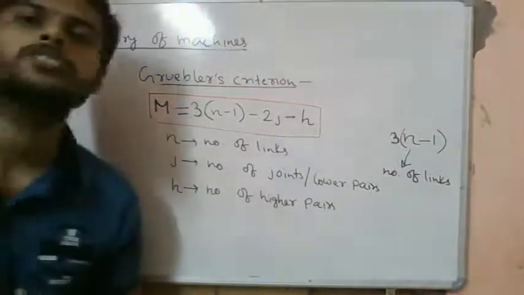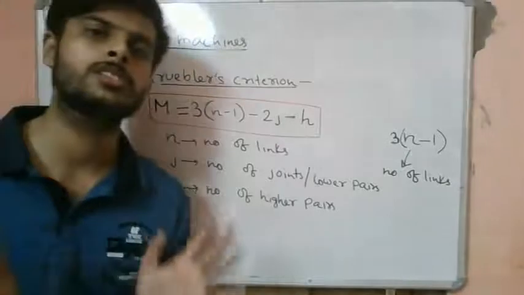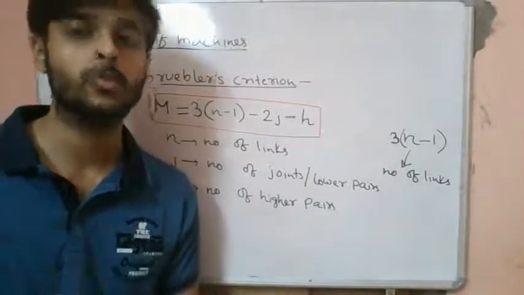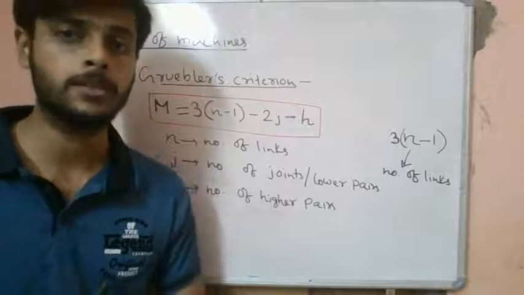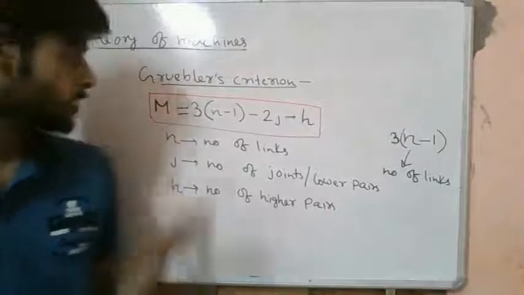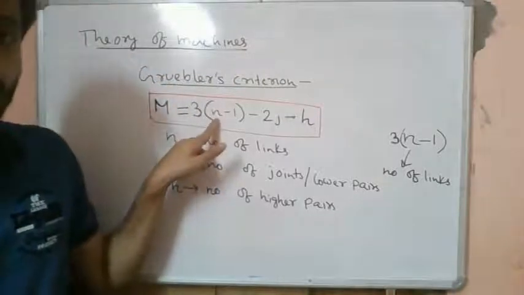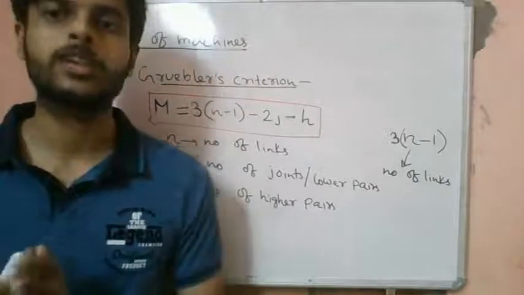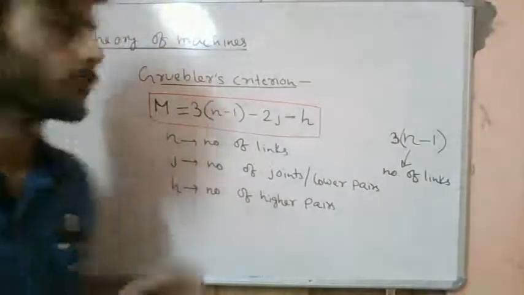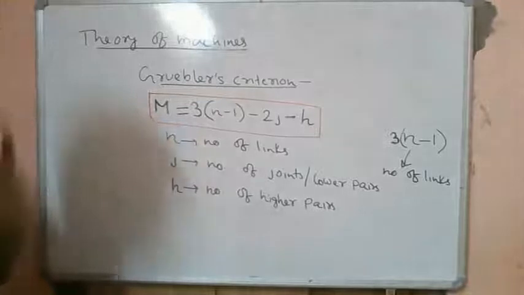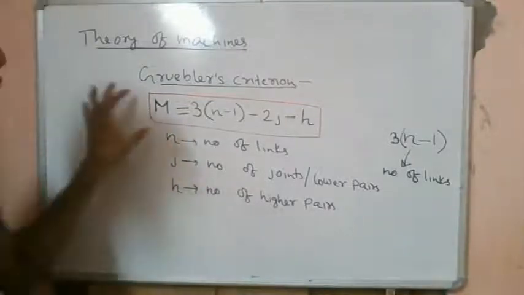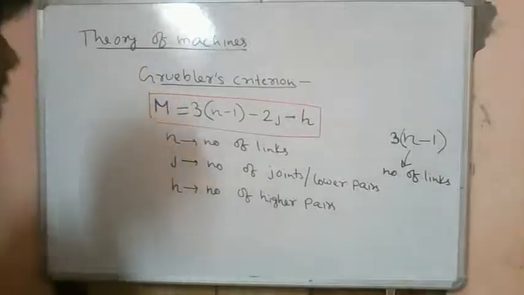So it is very essential that once we see a mechanism, we understand and identify which are the lower pairs, which are the higher pairs, and what are the different types of links. Because we have to identify the number of links, and we have to identify the types of joints. All this identification is essential to find out the mobility of a structure or a mechanism. So now let's try to use this to solve a few problems.